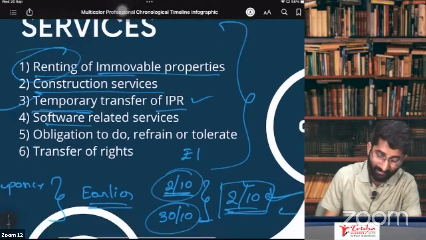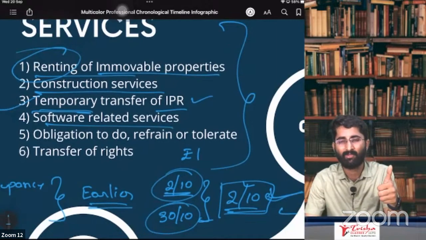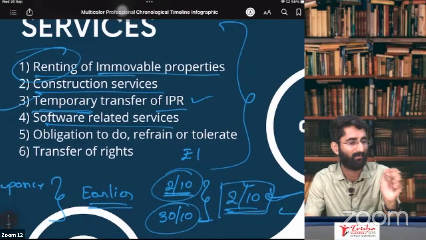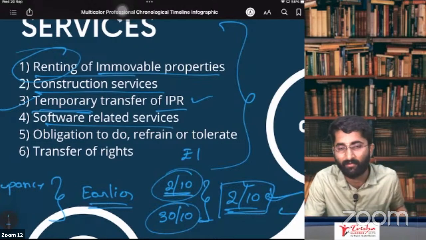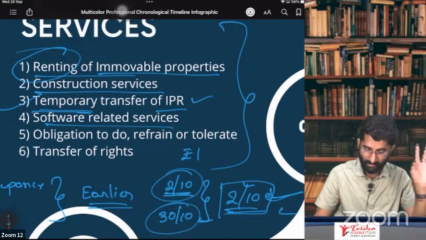Next one, software related services. Anything: building one software, repairing the software, development of the software, enhancement of the software, anything related to software, which will be considered as supply of service.